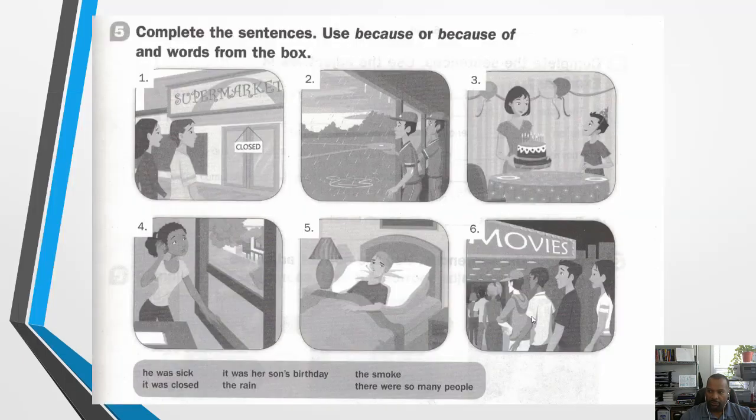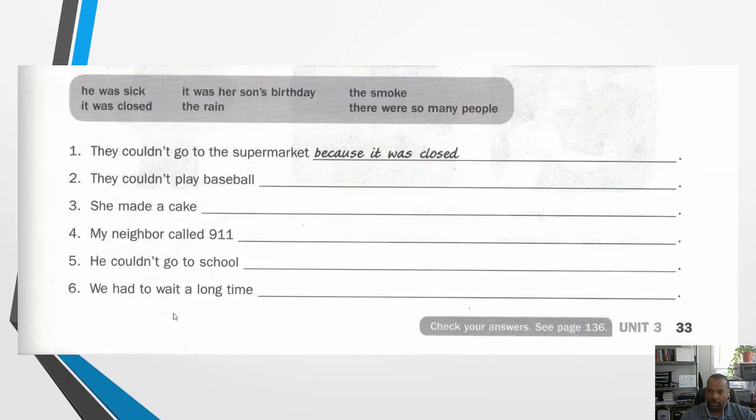Right here, there's people at the movies. We had to wait a long time because there were so many people.